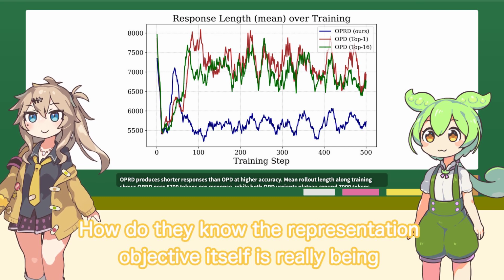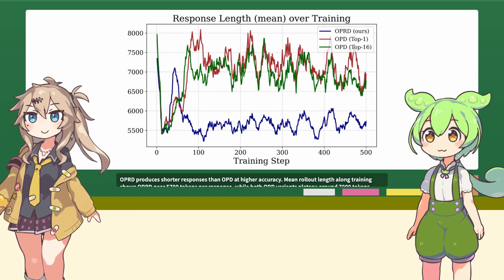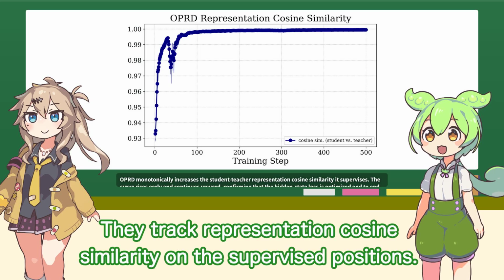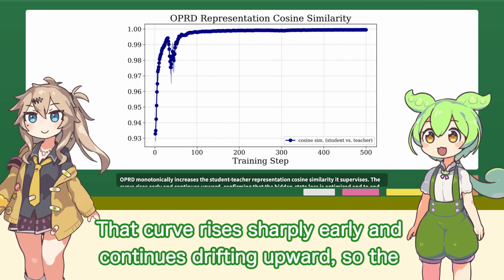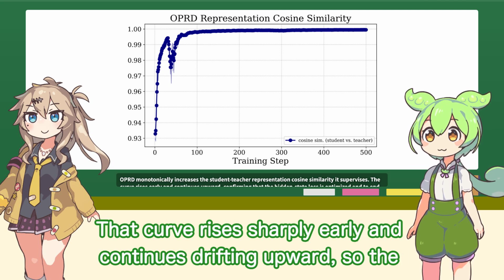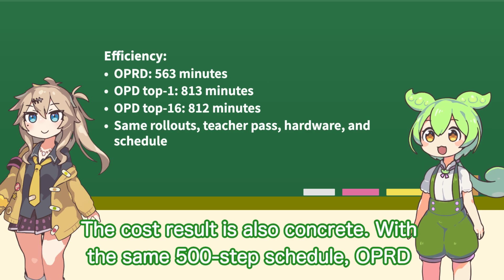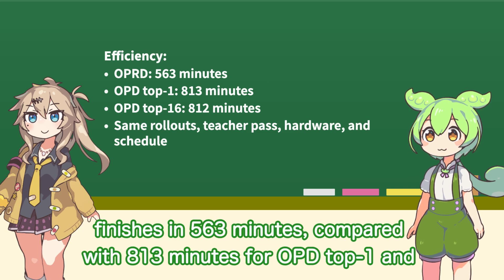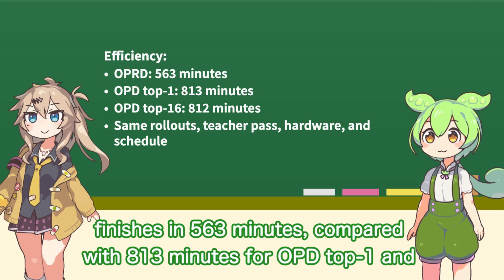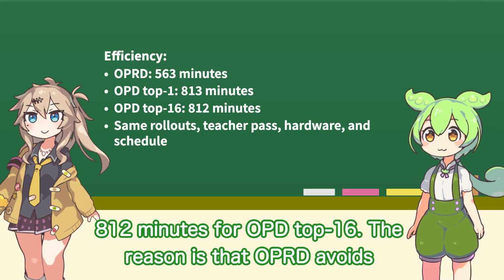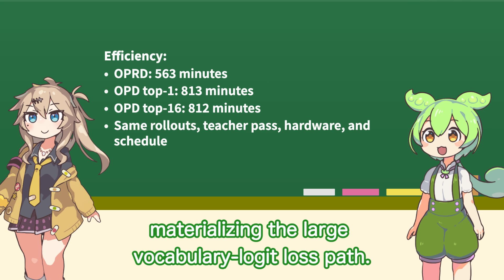How do they know the representation objective itself is really being optimized? They track representation cosine similarity on the supervised positions. That curve rises sharply early and continues drifting upward, so the downstream accuracy gains line up with the exact hidden state quantity OPRD trains. The cost result is also concrete. With the same 500-step schedule, OPRD finishes in 563 minutes, compared with 813 minutes for OPD top-1 and 812 minutes for OPD top-16. The reason is that OPRD avoids materializing the large vocabulary logit loss path.